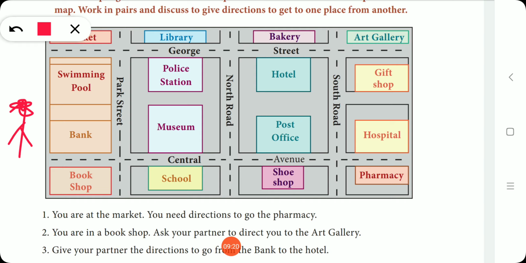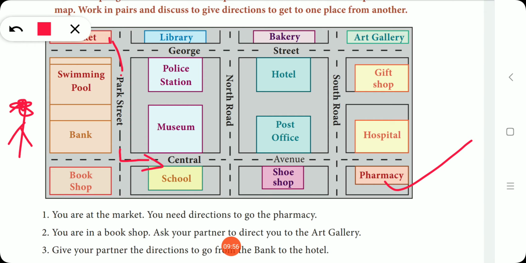So you are in the market, you have to reach the pharmacy, from this corner to this corner. So what way I am choosing is, first one, this is the market. From the market we can go straight in the Park Street. Okay, turn left, take left turn at the museum in the Central Avenue Road.